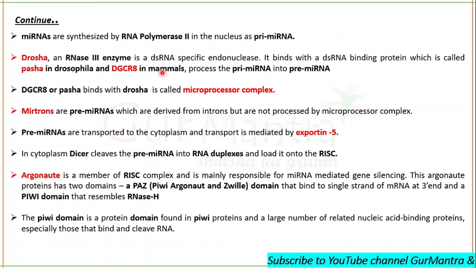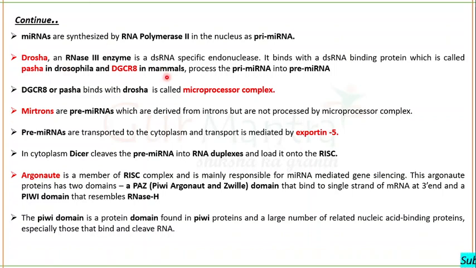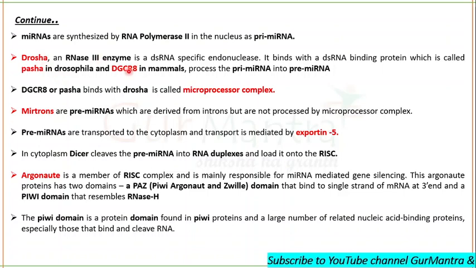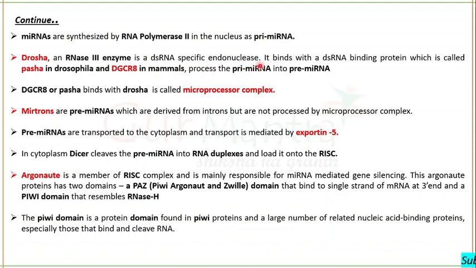Remember this thing, that Drosha and Pasha will form a complex in case of Drosophila, but in mammals, Drosha and DGCR8 will form a complex. They will process the primary miRNA into pre-miRNAs.